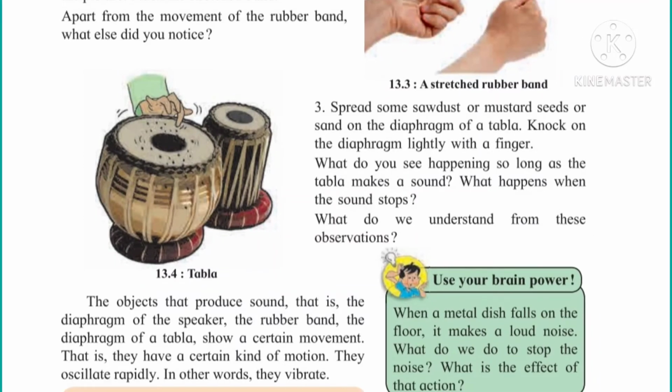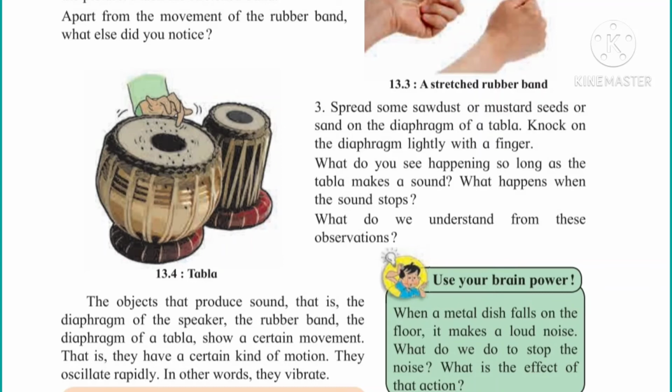Okay. Now in all these examples, sound is produced. There is some medium, that is the diaphragm of the speaker, the rubber band, or the diaphragm of a tabla. Because of this they produce the sound. It shows some movement. For the rubber band also, when we pluck it, it shows movement. So they have a certain kind of motion.